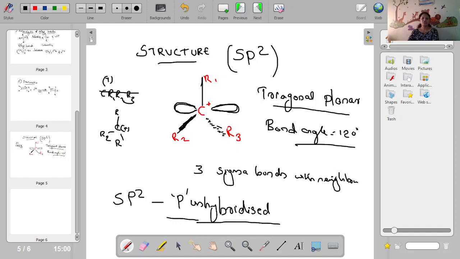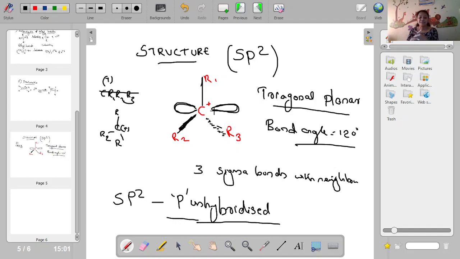Okay, so that p orbital is empty, and because of the presence of this empty p orbital, this carbocation is electron deficient. So an empty p orbital which extends above and below the plane of sigma bond. Okay, so you should understand that central carbon atom has 3 sigma bonds.